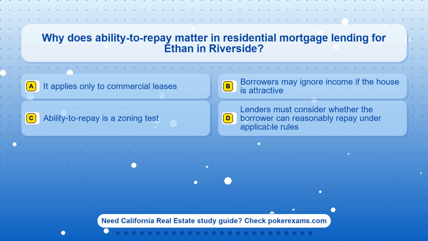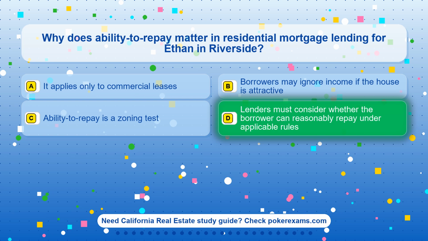Question 24. Why does ability to repay matter in residential mortgage lending for Ethan in Riverside? Option A. It applies only to commercial leases. Option B. Borrowers may ignore income if the house is attractive. Option C. Ability to repay is a zoning test. Option D. Lenders must consider whether the borrower can reasonably repay under applicable rules.